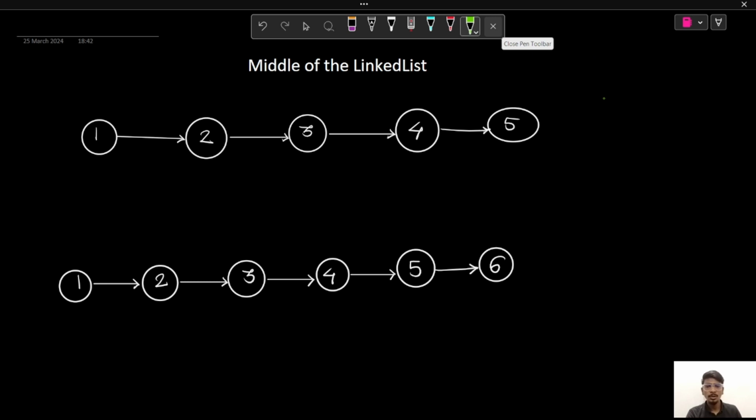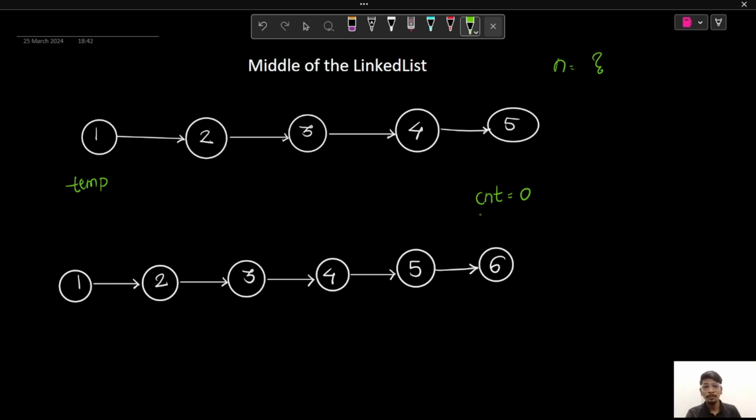So if I am having the total number of nodes in the linked list, it will be easy for me to find the middle of the linked list. So how can we find the total number of nodes in the linked list? I can iterate over the linked list to find the total number of nodes. So I'll take a pointer temp which will be pointing to the head of the linked list, and I'll also take a variable count which will be initially equal to 0.